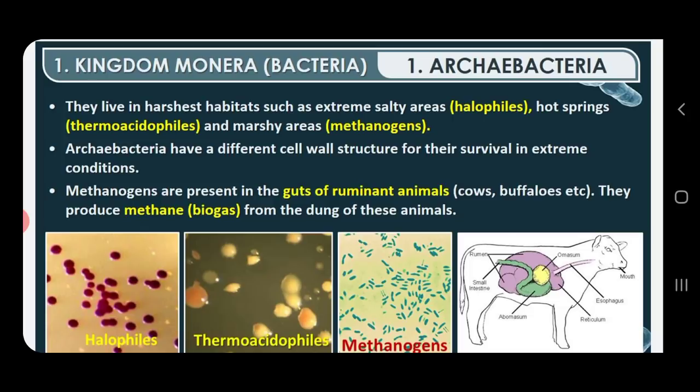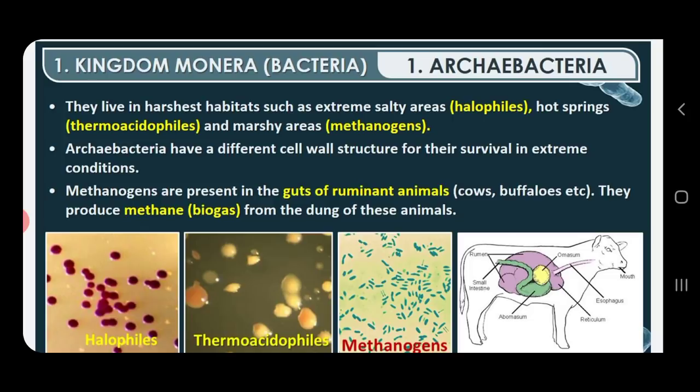Then you may ask me the question, how is this methane gas produced by these methanogens? These methanogens act on the cow dung of these animals and produce biogas, or gobar gas. Along with this, methanogens are found in marshy areas. Here they have given the picture of the cow, and in the digestive system of the cow these methanogens are living, and sometimes they will come out of the body of these ruminant animals in the cow dung.